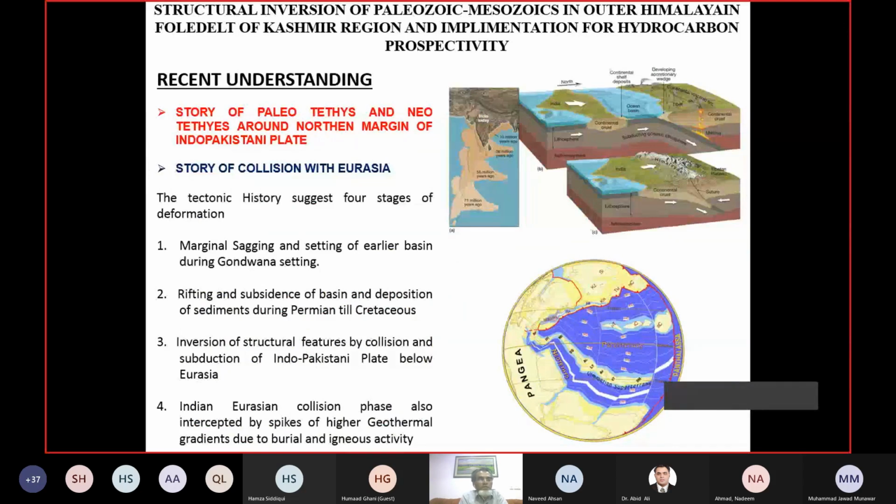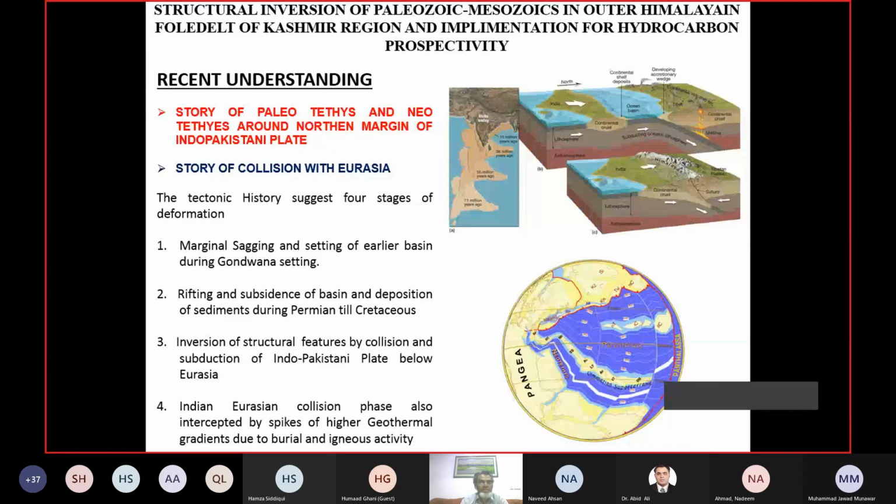Now, in this recent understanding, we have to consider a few points. We have to consider the story of Paleotethys and Neotethys around the northern margin of the Indo-Pakistani plate. Why? Because we need to consider the extensional deformations that would get inverted during the collision with Eurasia.